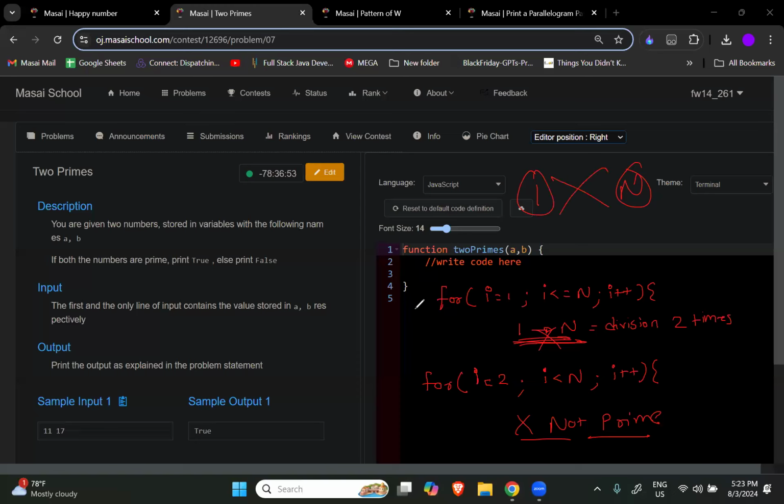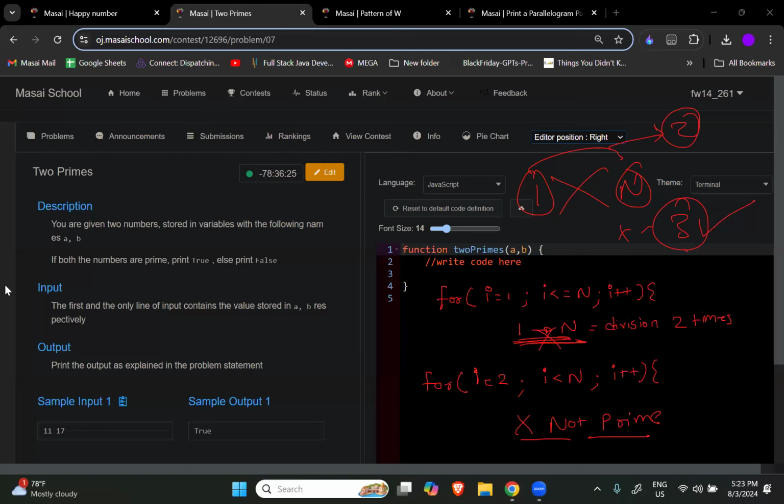Because we know 1 and n can divide, leave them out. Leaving them out, if the division happens again one more time, that means the third time, because these two possibilities we have already neglected, then it is said that the division is happening a third time and that's not a prime number, because a prime number is a number that can be divided only and only 2 times. Simple. This is something you have to implement here.